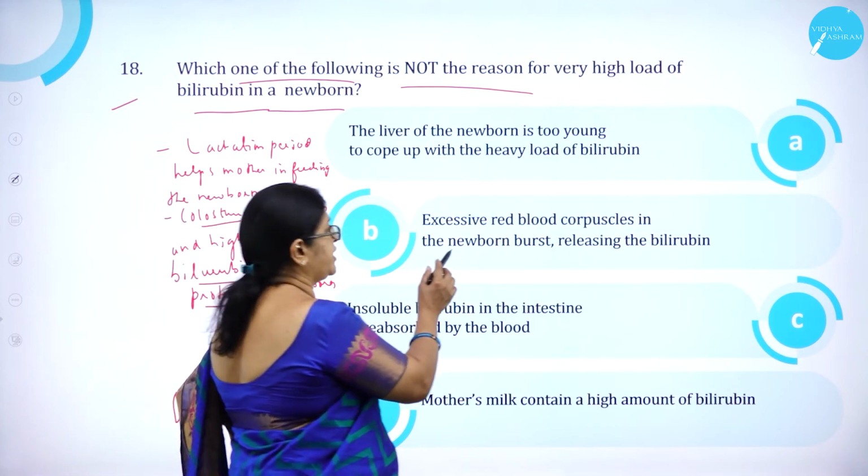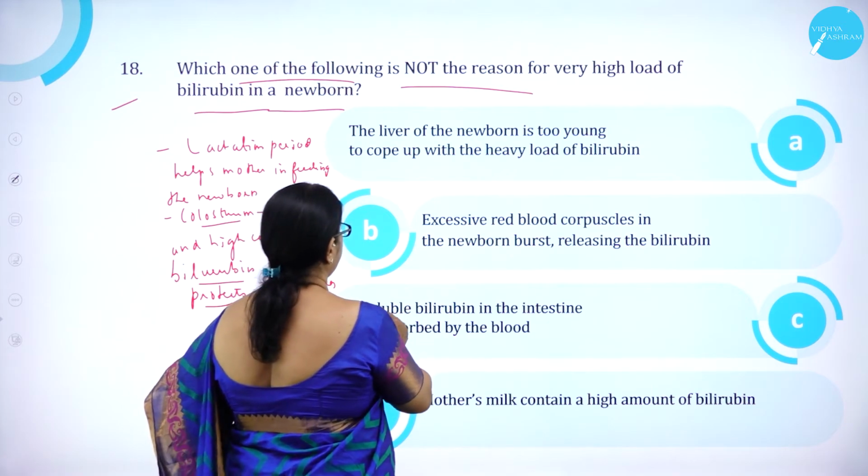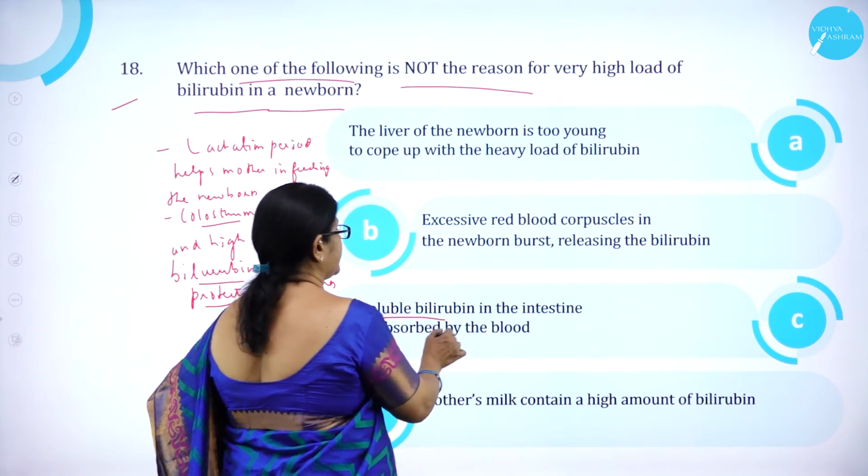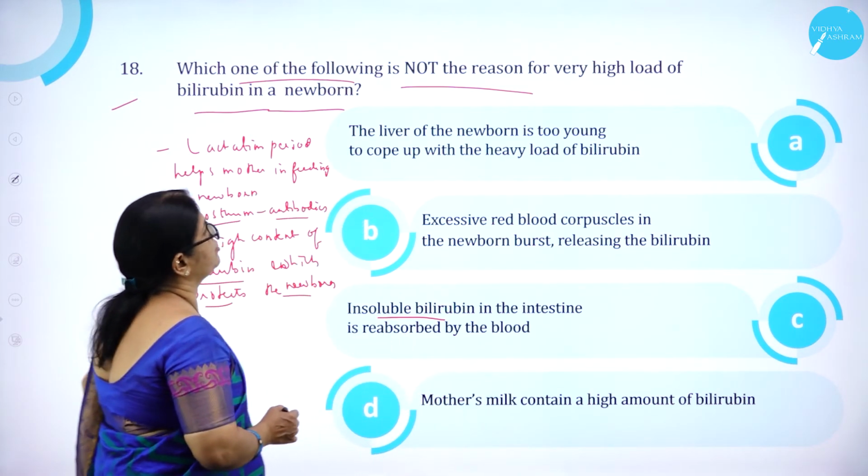Option B, excessive red blood corpuscles in the newborn burst, releasing the bilirubin. Option C, insoluble bilirubin in the intestine is reabsorbed by the blood. Option D, mother's milk contains a high amount of bilirubin.